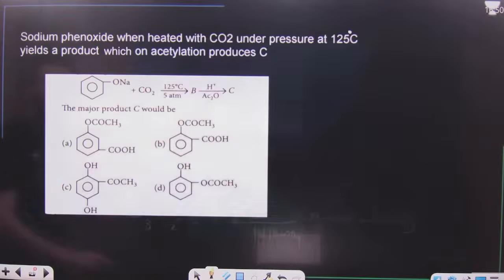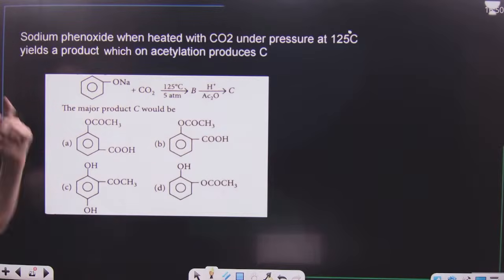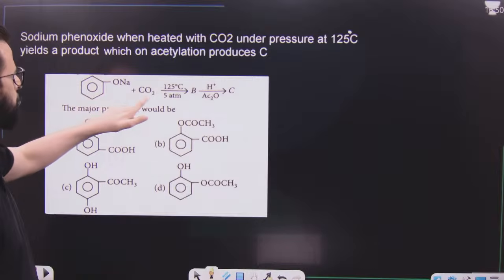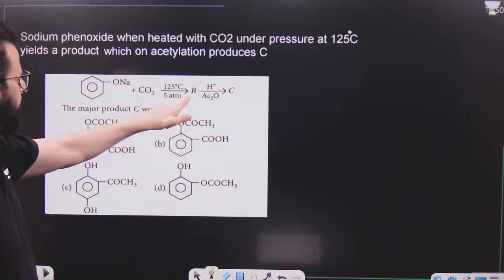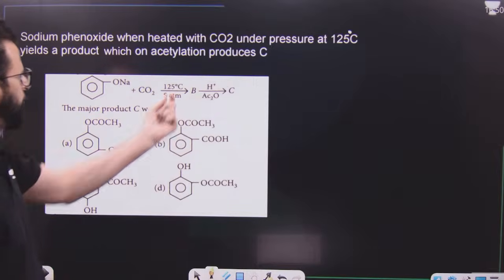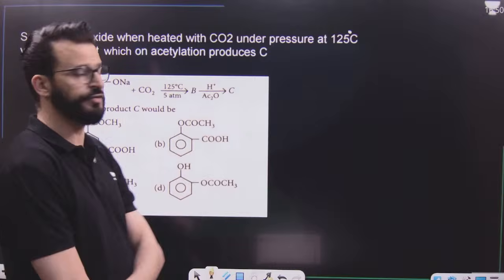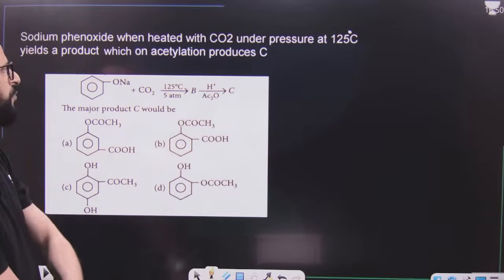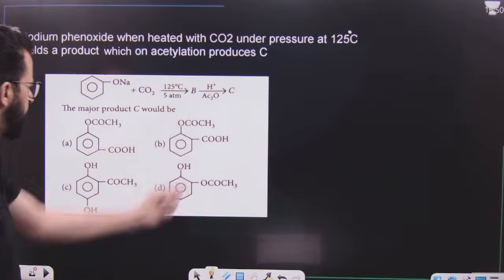After this, the question says, when sodium phenoxide is treated with carbon dioxide, it results in the formation of something which on acidification, which on treatment with acetic anhydride gives what we call C. Which among the following is C?